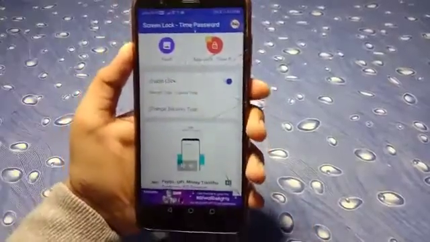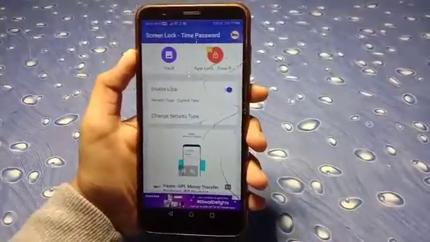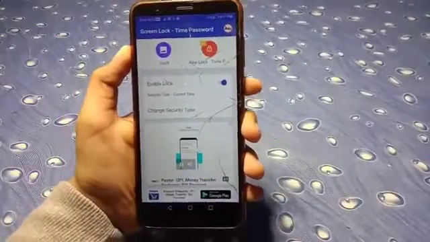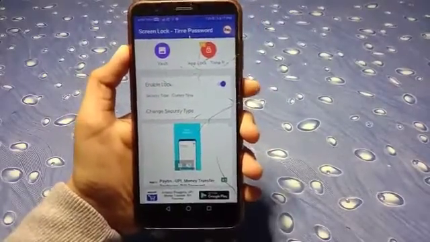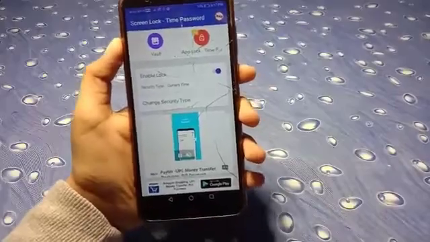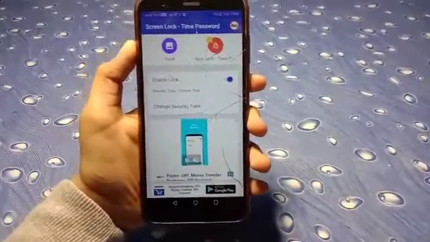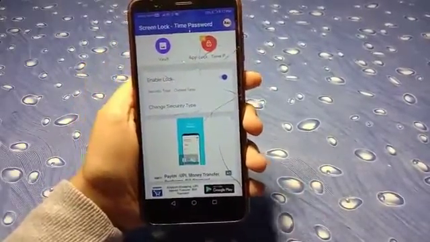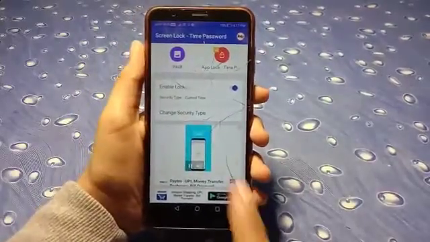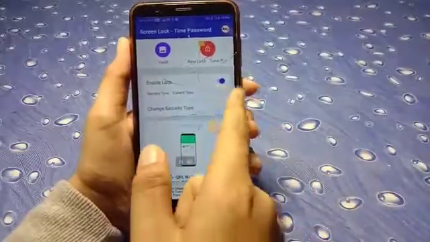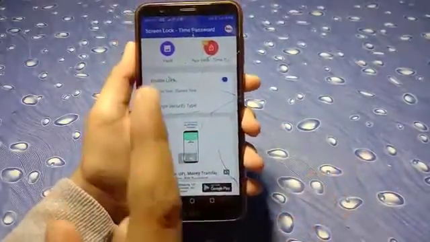And now I'm telling you something, and listen to that very carefully. When you close your phone, first you need to enter your default password. Okay, so first is this step, that you need to enter your default password, which is already in your phone, which means which you have set in the settings. And now after that you have to enter the time also. So now I'll show you how this works.